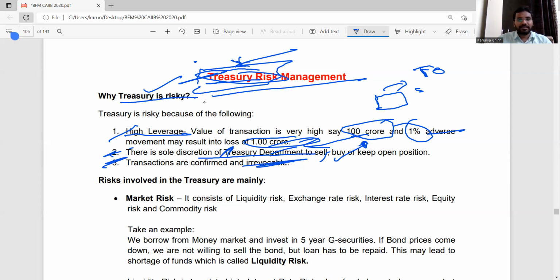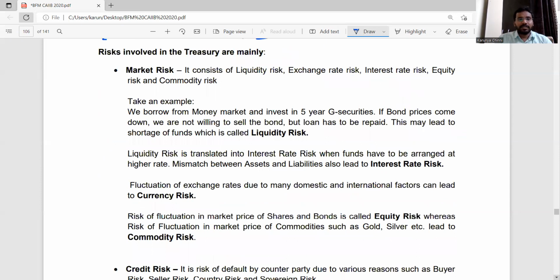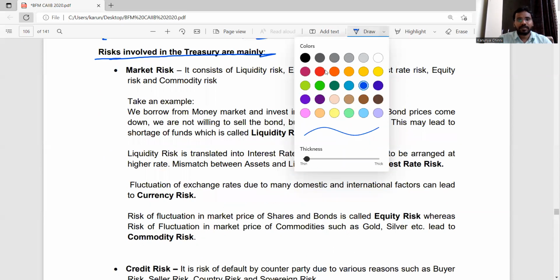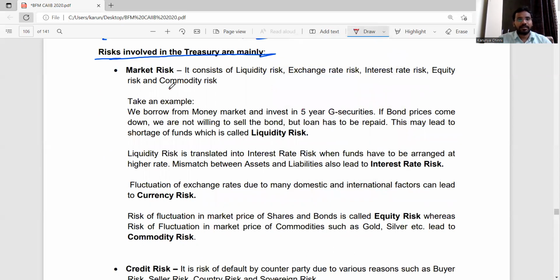Now, the types of risks. We said treasury has risks, so what are those risks? We will see the risks involved in treasury. The first one is market risk. Market risk involves liquidity risk, exchange rate risk, interest rate risk, and equity and commodity risk. We discussed this in the first chapter itself. Market risk involves these risks.